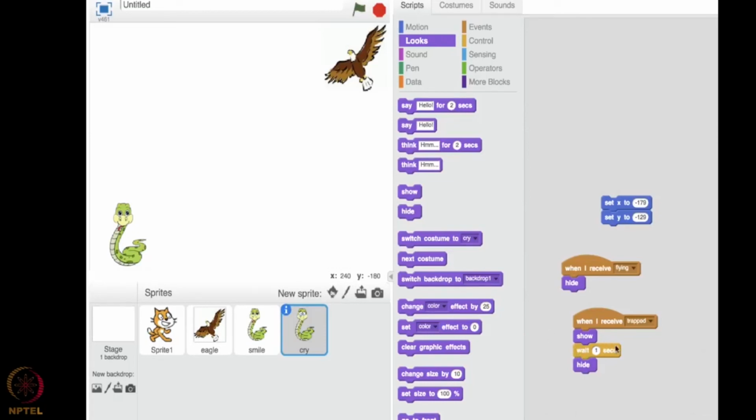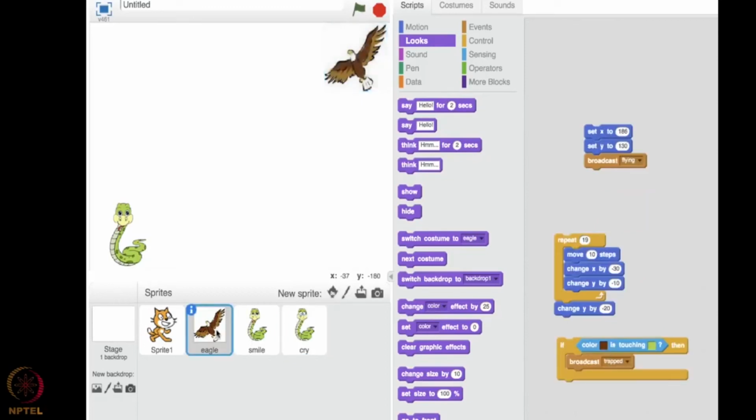So this is why we have given a wait loop. It cries, but still the eagle is merciless. It eats the snake, and after it has been eaten, the snake should not appear here. That's why we are hiding it. So now here, after it has been trapped, the eagle will be happy that it has got food. So we need a sound effect there, right? So let us have a sound effect.